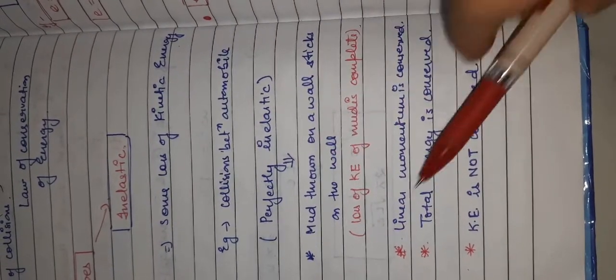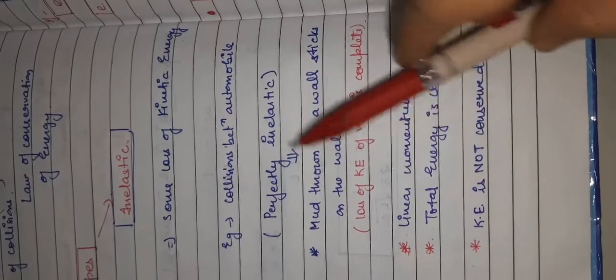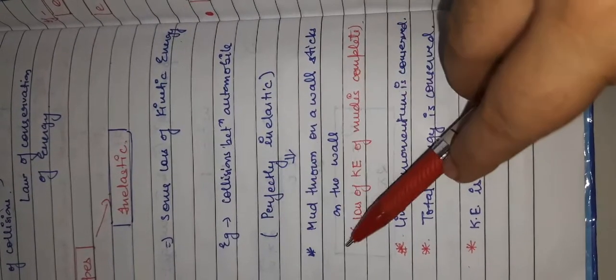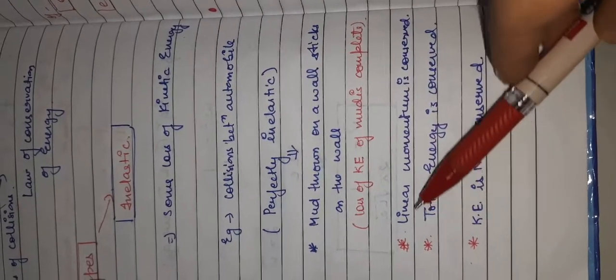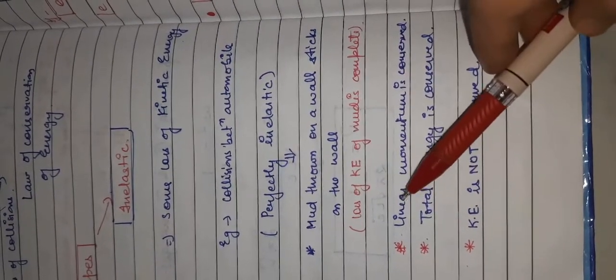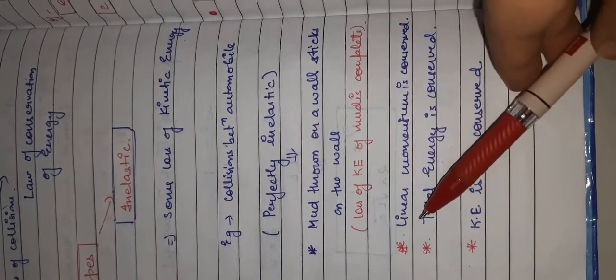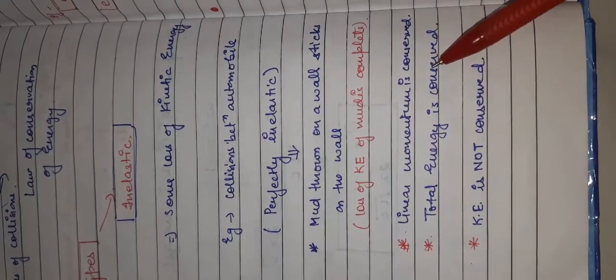And when there is a complete loss of kinetic energy, that type of collision is called a perfectly inelastic collision. The second thing we need to keep in mind whenever we are studying collision is that the linear momentum of the body should be conserved.